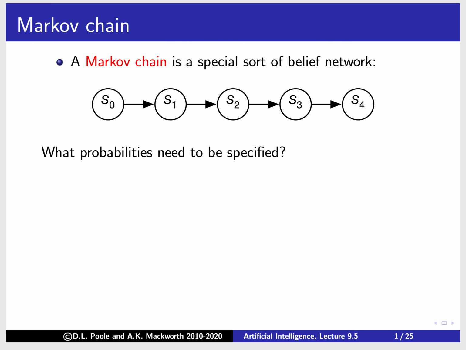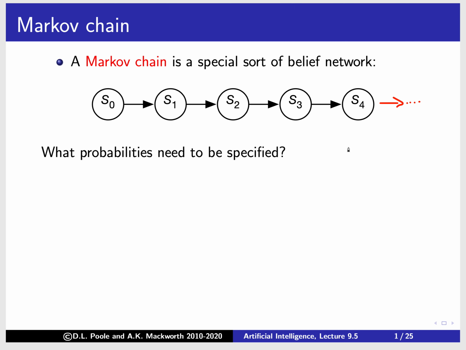So what we're going to look at today is a particular type of belief network called a Markov chain. So here's a picture of the Markov chain. It's just a chain, a belief network that's a chain, and often we consider that it keeps going to the right. So it just keeps going here.